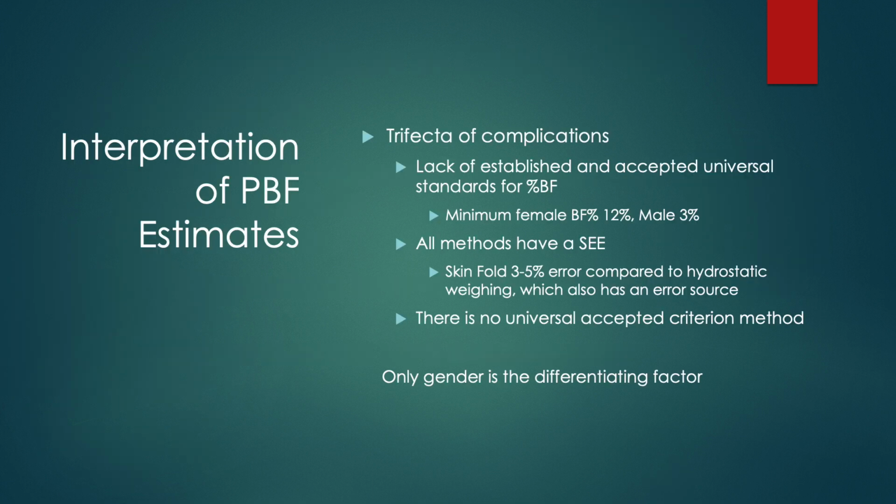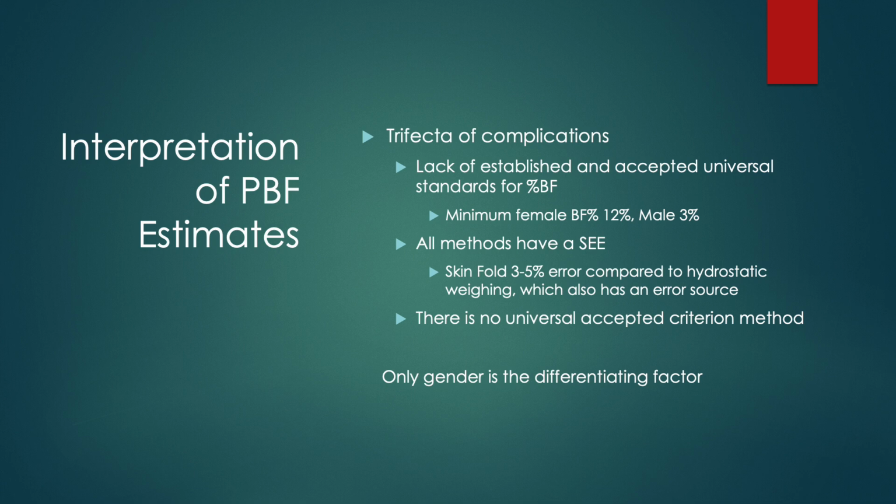As we've seen, there are a lot of different ways to collect and interpret our body fat percentage estimates. There can be a trifecta of complications: the lack of established and accepted universal standards for body fat when we're trying to extrapolate this to different populations is the biggest issue or complaint. So we can have a lot of tools to know what our body fat percentages are, but then how we use that data can be problematic.